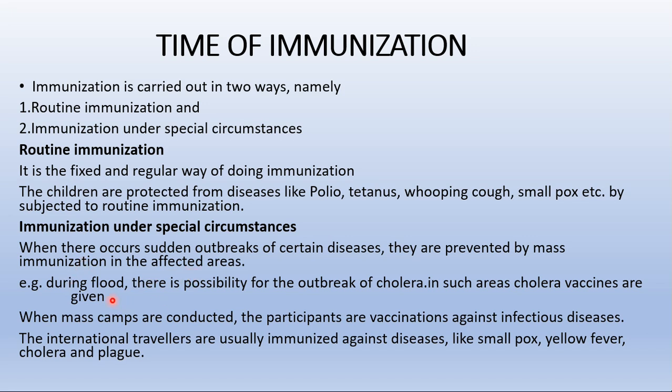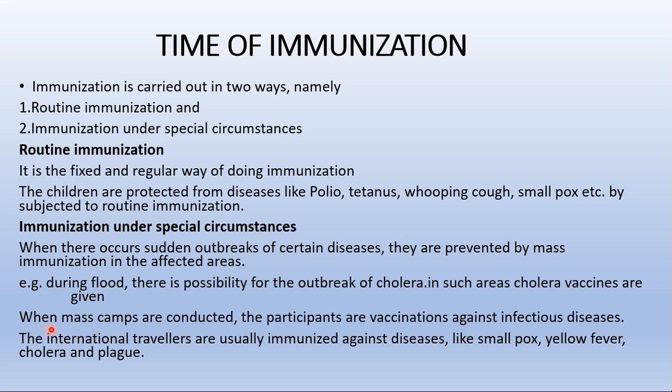For example, during floods there is a possibility of an outbreak of cholera, so in such areas cholera vaccines are given. Similarly, vaccinations for plague, typhoid fever, influenza, yellow fever, etc. are also given on certain occasions.